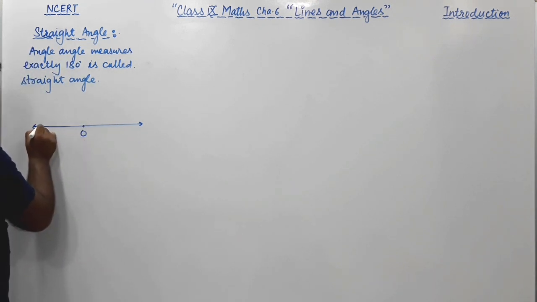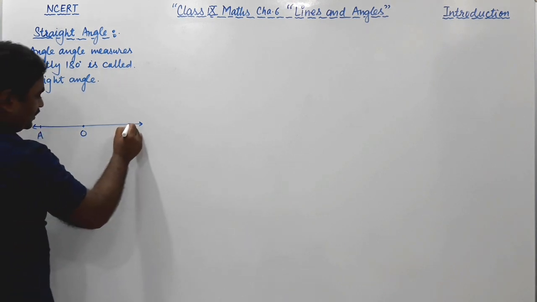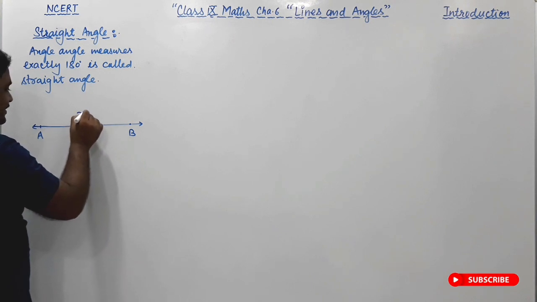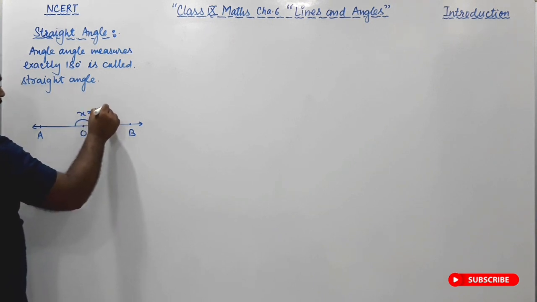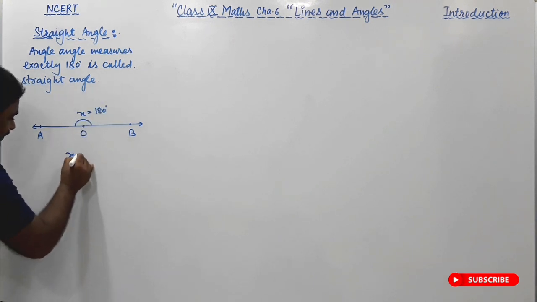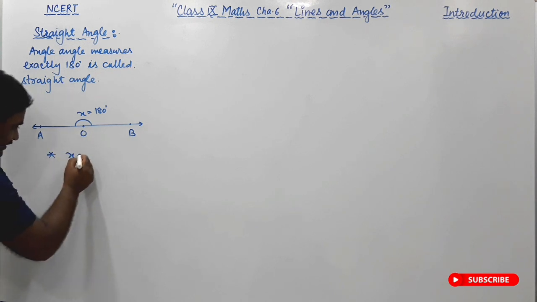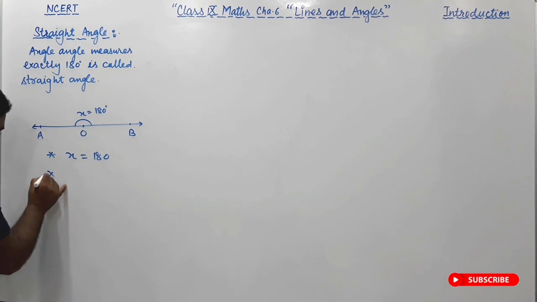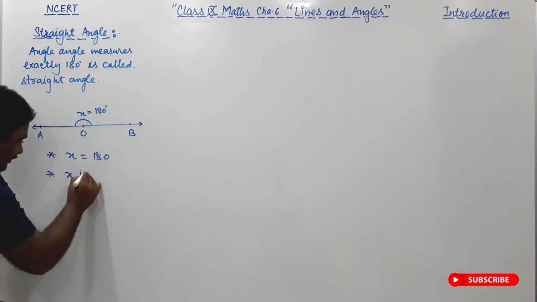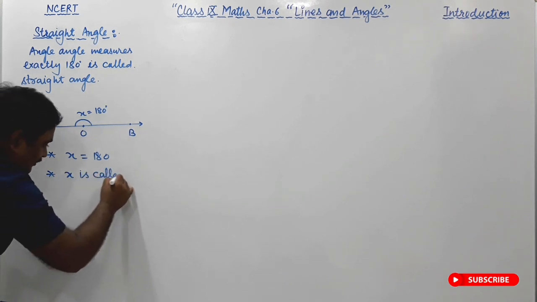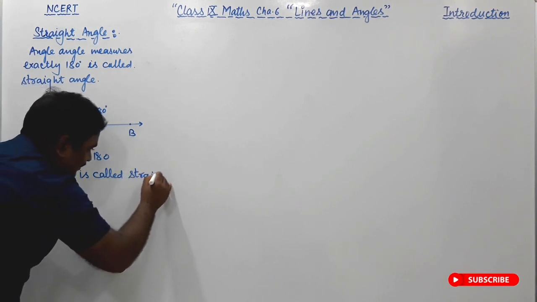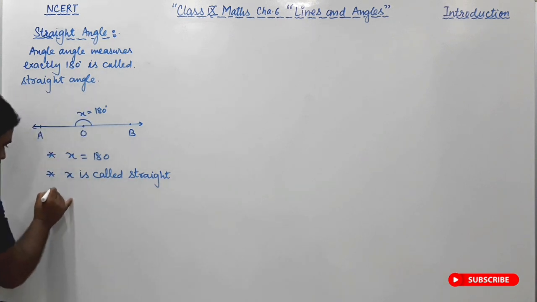Point O, OA, OB. This angle x is equal to exactly 180 degree. So x is exactly 180 degree, so x is called a straight angle.